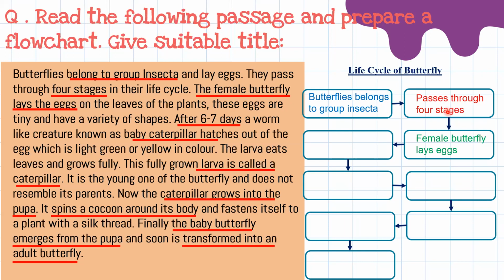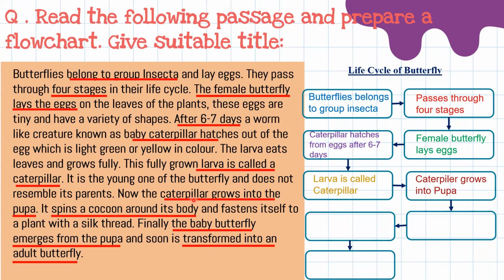Then female butterfly lays eggs. The third point: after that, caterpillar hatches from eggs after 6 to 7 days. That we have taken here. After that, what happens? Larva is called caterpillar. Caterpillar grows into pupa.